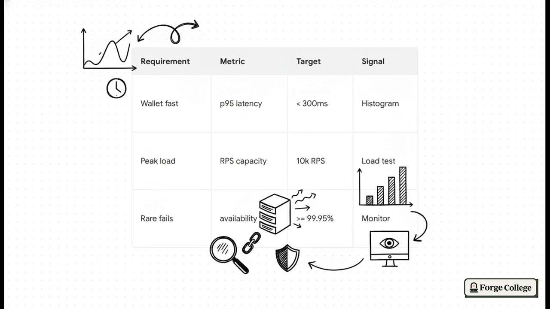We measure this via an Edge API histogram over a rolling window. We also define things like peak drop load as 10K requests per second for 5 solid minutes. I mean, think about that volume for a second. That's a massive traffic spike during an NFT mint or a token launch. We also want rare RPC failures, so we target an availability of 99.95% per month, monitored synthetically. This table literally forces precision. Ambiguity is no longer allowed anywhere near your code, because everyone knows the exact numbers we're targeting.